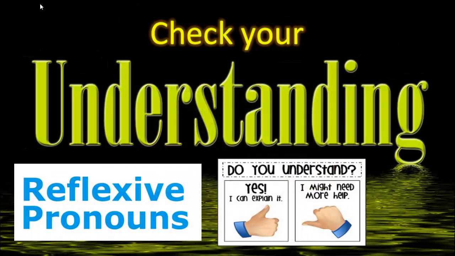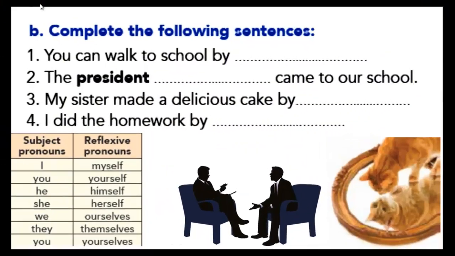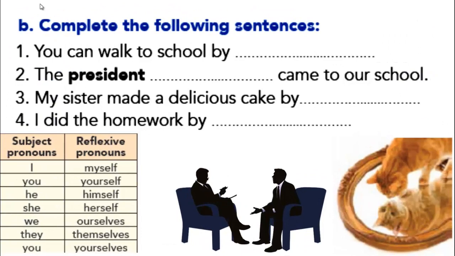Now let's check your understanding. Here we have 4 sentences. We want to complete them using the reflexive pronouns. Number 1, you can walk to school by. You have to look at the first word here, you. So you becomes what here? You can look at the table on the left down.